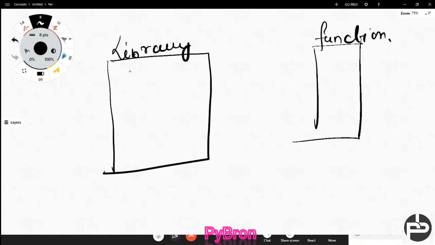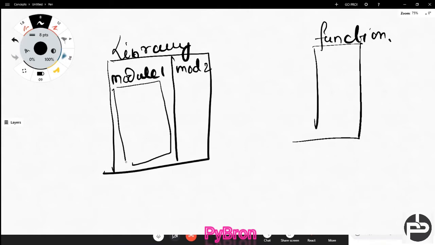Inside a library we have different modules, module 1 and module 2. A module is a collection of different functions: function 1, function 2, function 3, function 4.